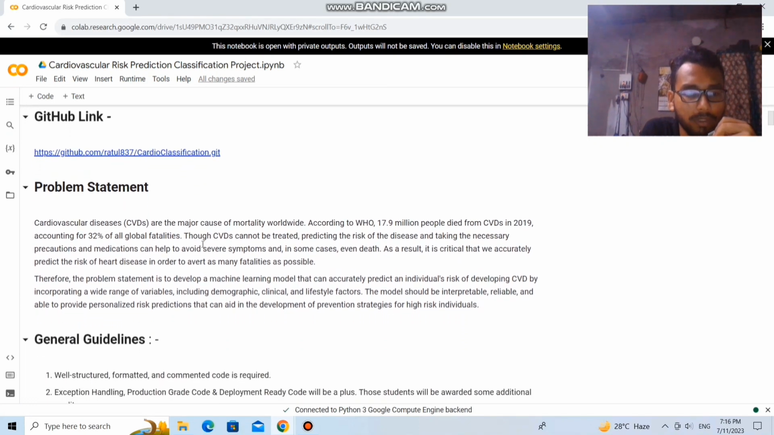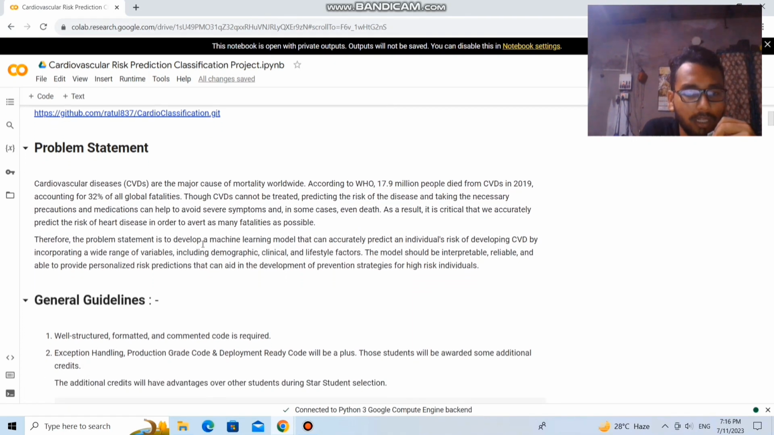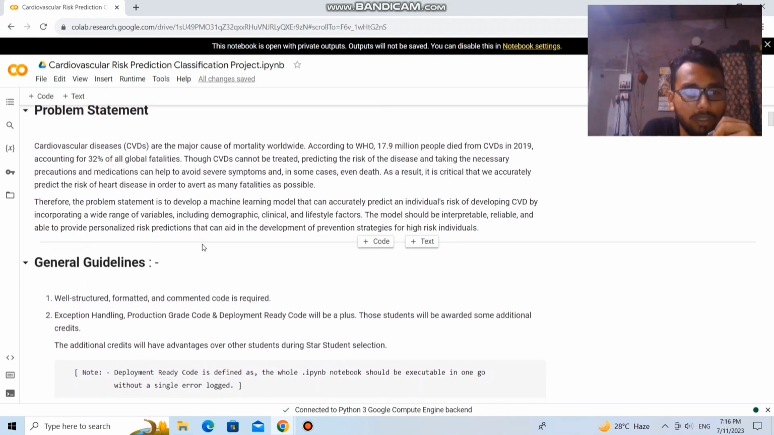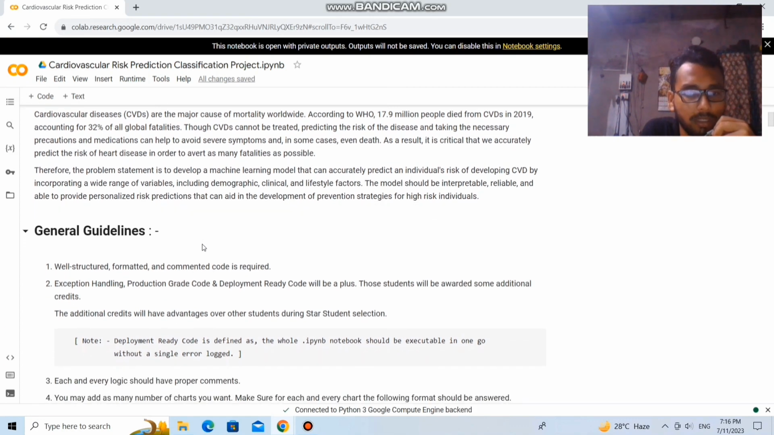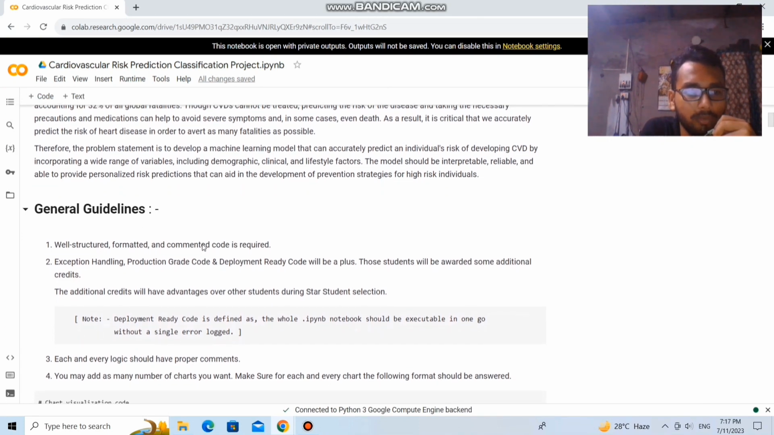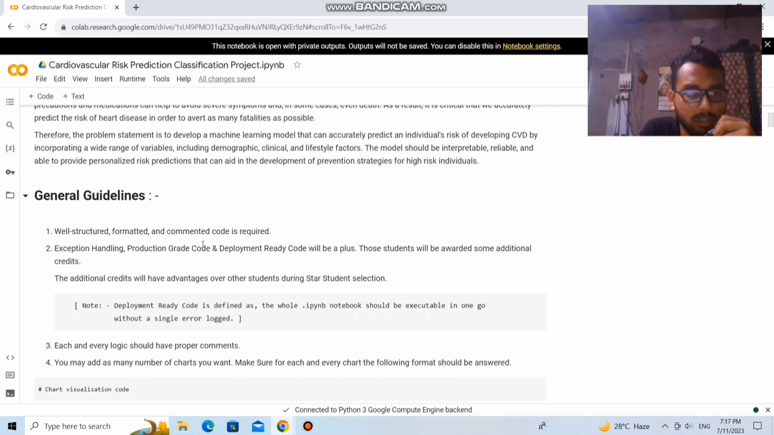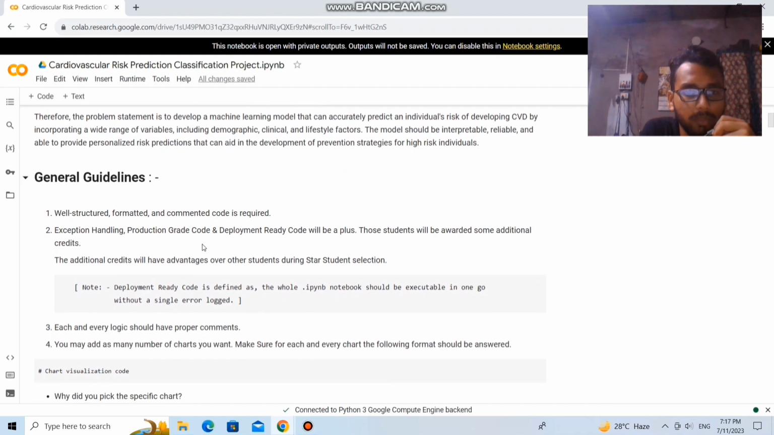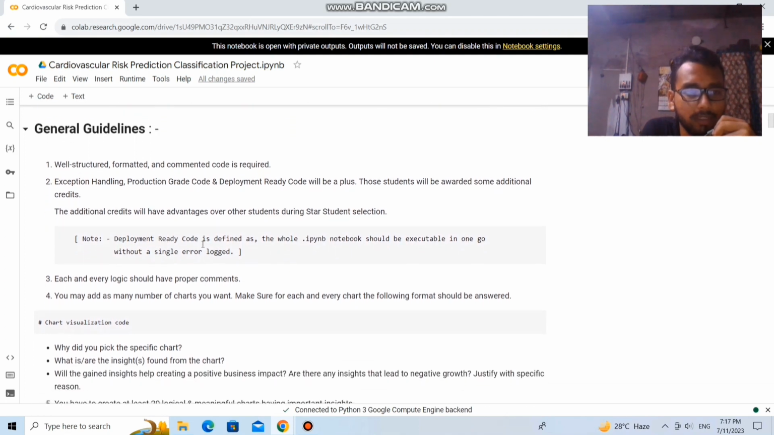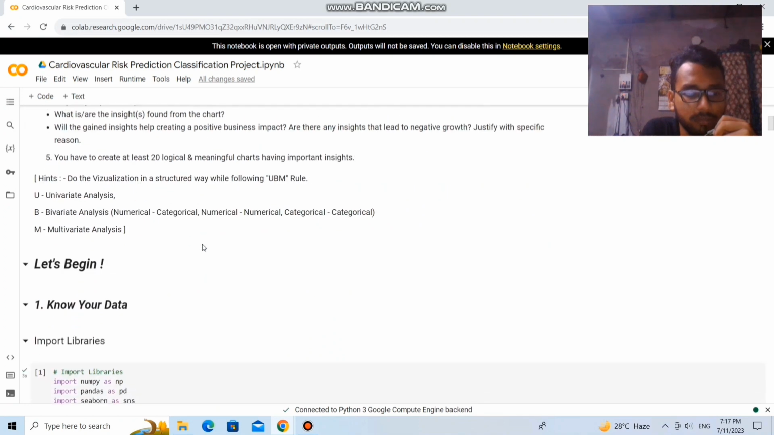Here is the problem statement. The problem statement for this project is to develop a machine learning model that can accurately predict an individual's risk of developing coronary heart disease by incorporating a wide range of variables, including demographic, clinical, and lifestyle factors. The model should be interpretable, reliable, and able to provide personalized risk predictions that can aid in the development of prevention strategies for high-risk individuals. Here are the general guidelines for the project.